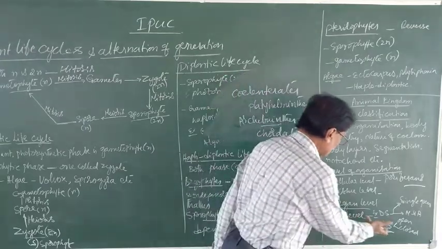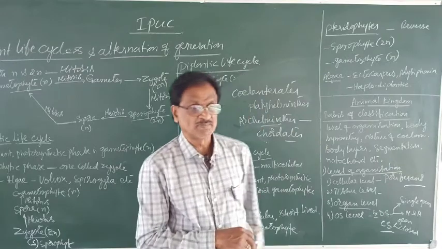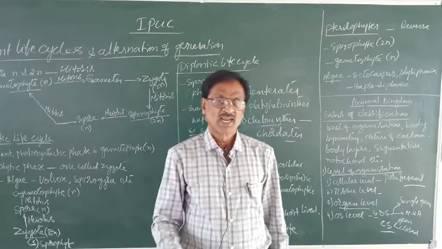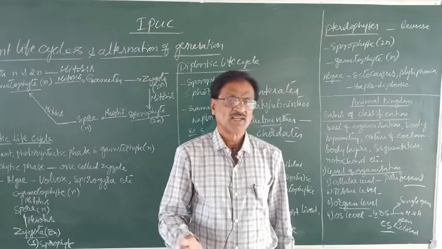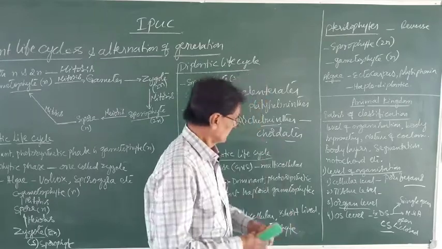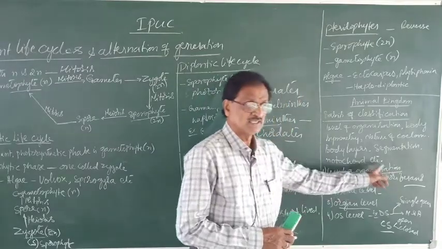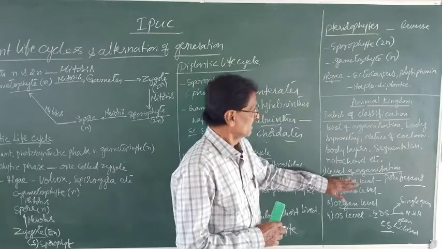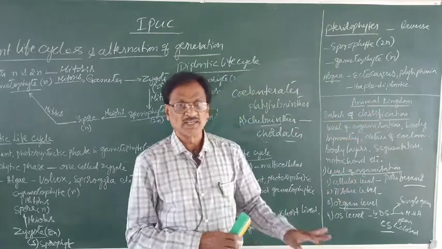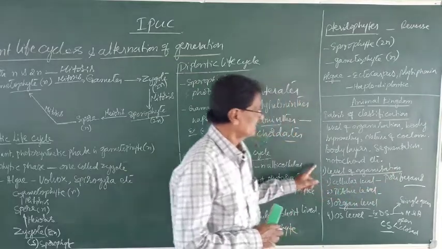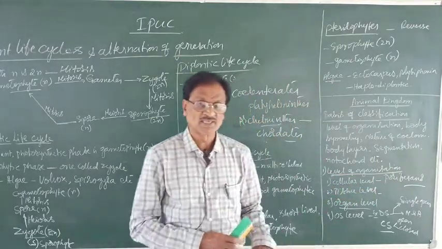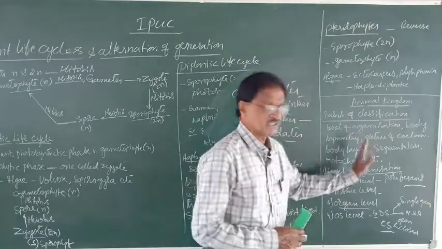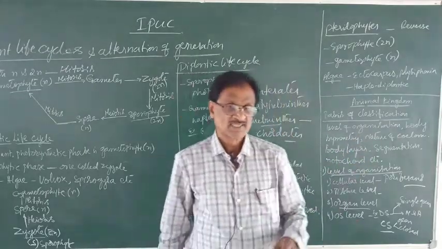Whereas the closed type of the circulatory system means blood flows within definite blood vessels, as in higher forms like that of the chordates. That is the level of organization, which is one of the basic factors for the classification of the animals. There are other various factors for the animal classification that can be taken into consideration in the next class. Thank you, one and all.